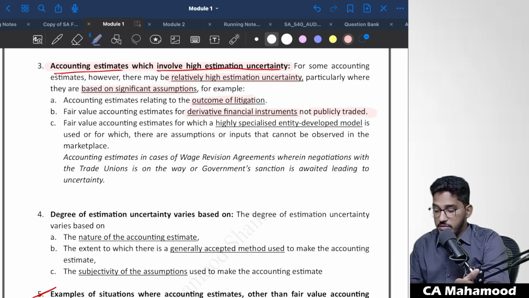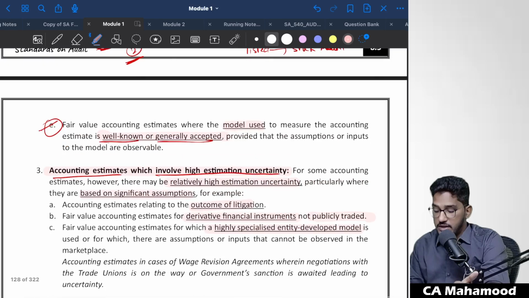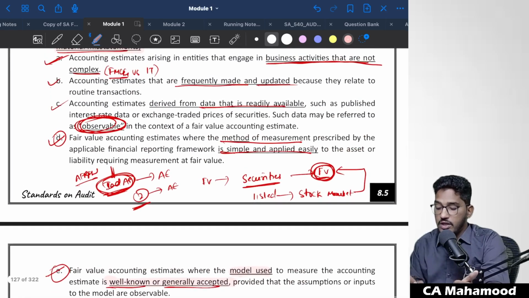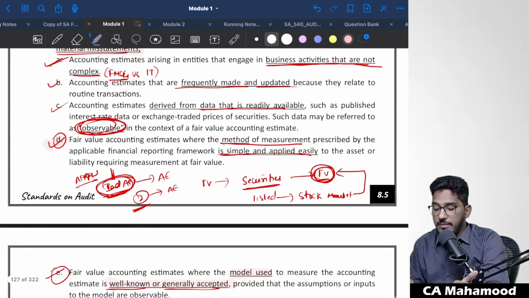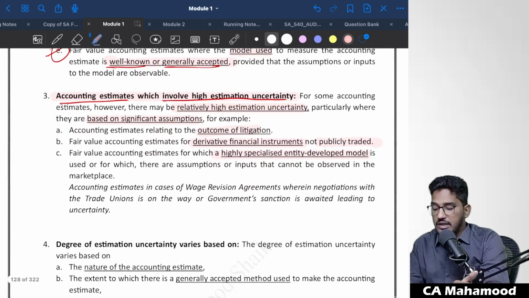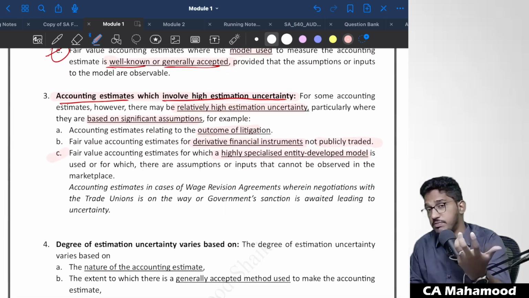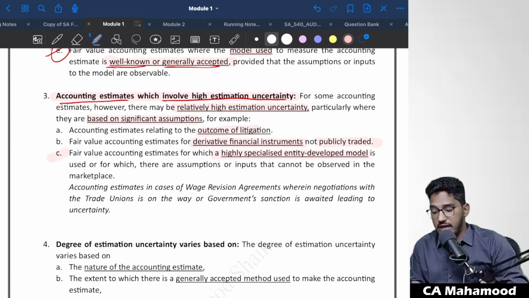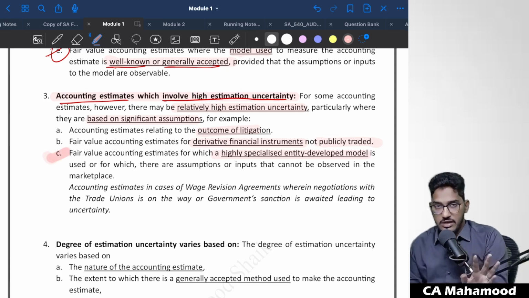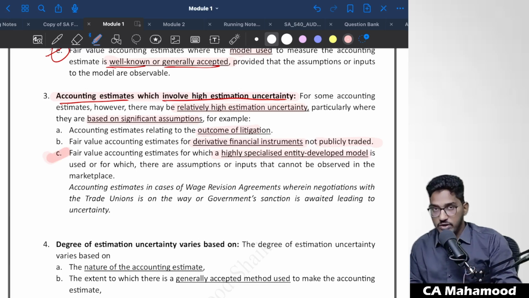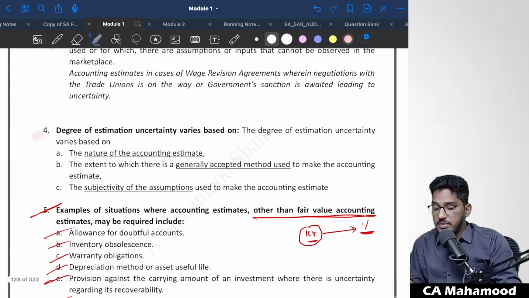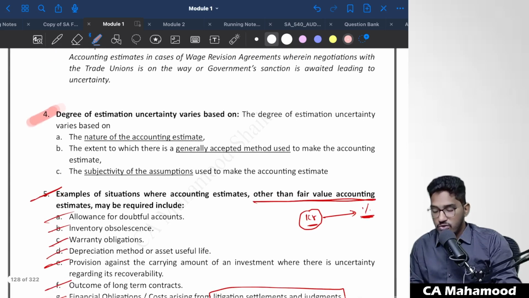And fair value accounting estimates for which a highly specialized, entity-developed model is used, for which there are assumptions or inputs that cannot be observed in the marketplace. See, that is exactly the opposite of the previous point. Here I told you when the fair value method is very simple, very straightforward, very easily applied, then there is low estimation uncertainty. On the other hand, when the method is a highly specialized, entity-developed method, which is not that easy to understand, then that carries high estimation uncertainty. Clear, everybody? Able to understand? So whether estimation uncertainty will be higher or lower depends on various factors.